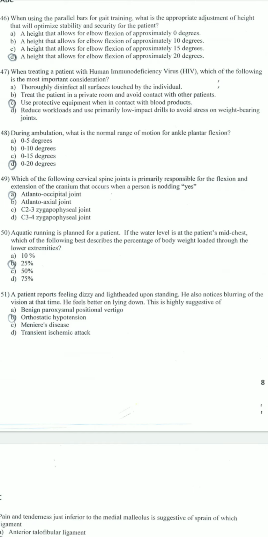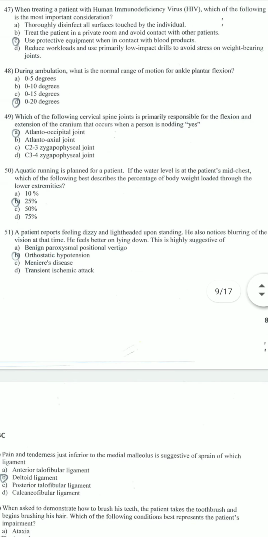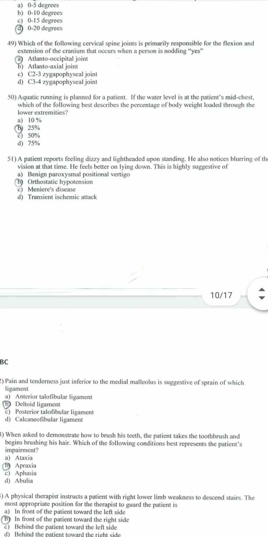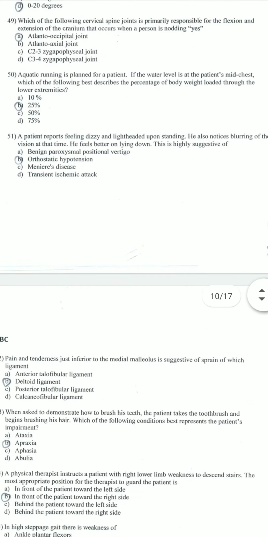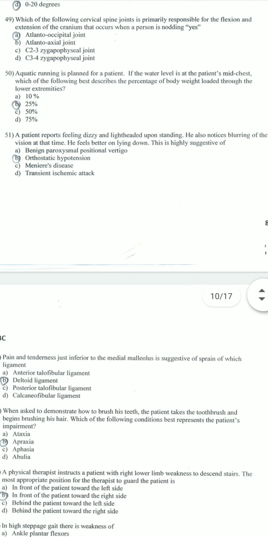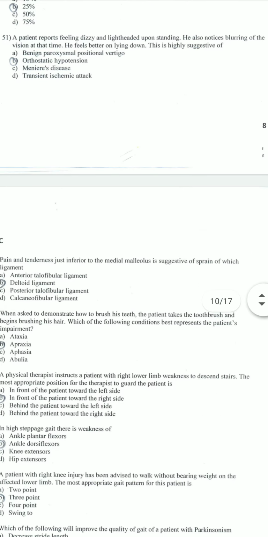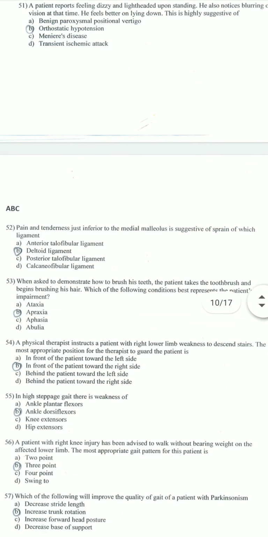Yes, atlanto-occipital joint. Aquatic running is planned for a patient. If the water level is at the patient's mid chest, which best describes the percentage of body weight loaded through the lower extremity? That is 25%. A patient reports feeling dizzy and light-headed upon standing. He also noticed blurring of vision at that time. He feels better on lying down. It is highly suggestive of orthostatic hypotension.